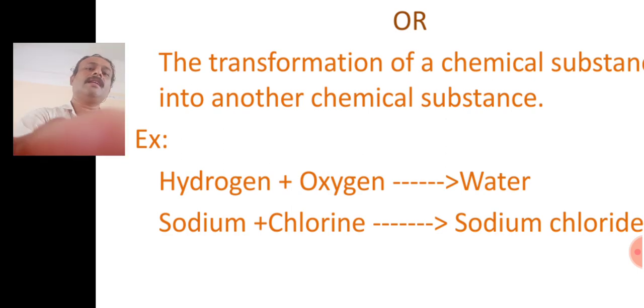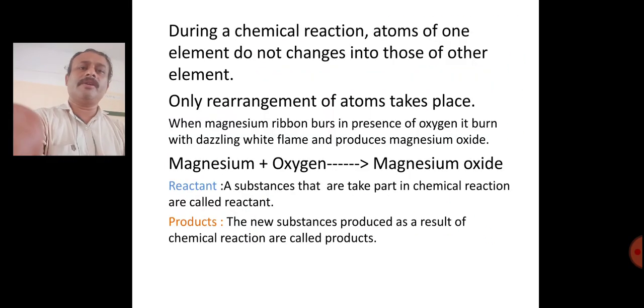No, it's not like that. In a chemical reaction, there is no change of one atom of an element into another type. Only a rearrangement of atoms takes place. The atoms are arranged in a different manner so that a new substance forms with new properties.